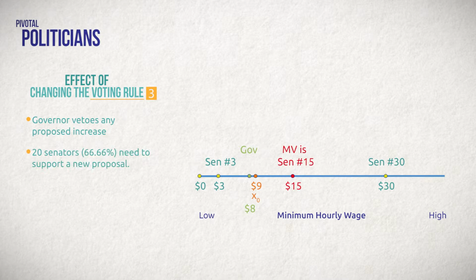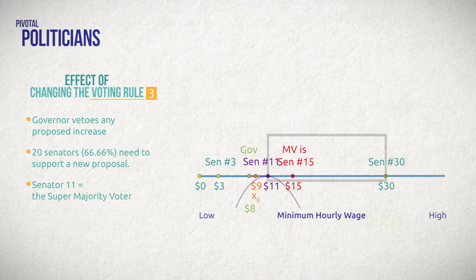This means 2/3 or 20 of 30 senators must vote for the law over the status quo of $9. The 20 senators are represented by senators number 11 through 30. Each of these senators must see their utility rise to vote for the alternative. So you can see that if Senator number 11's utility rises, then so too will the other 19 senators. So Senator number 11 is the key voter, and we will call Senator number 11 the supermajority voter.